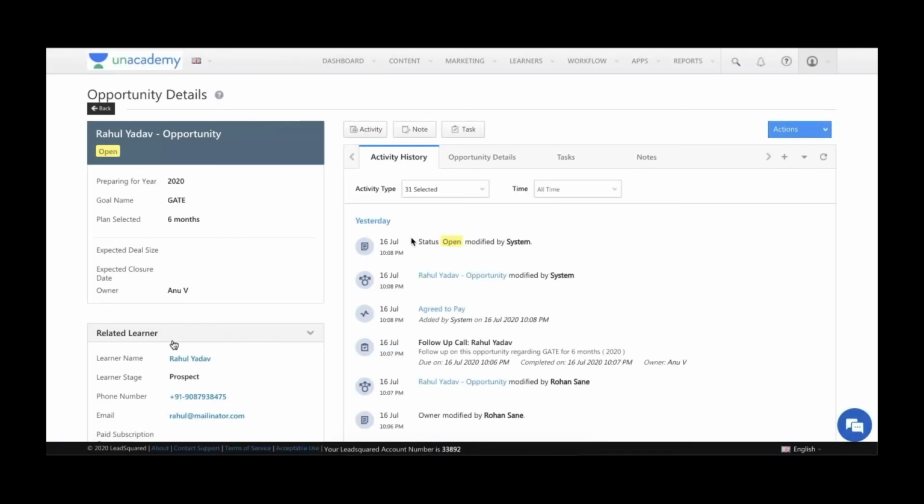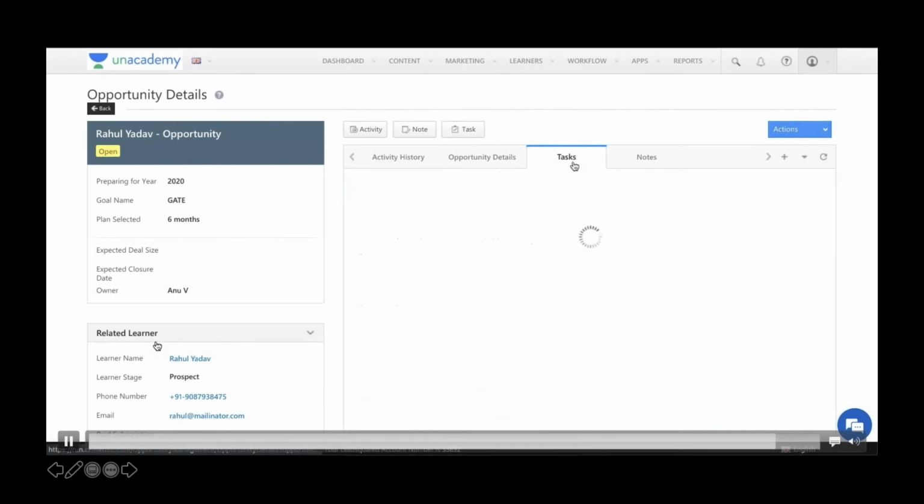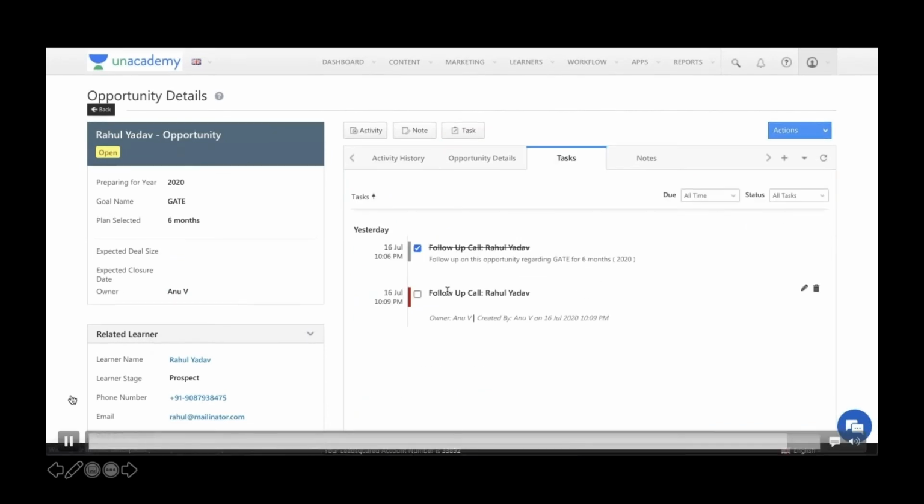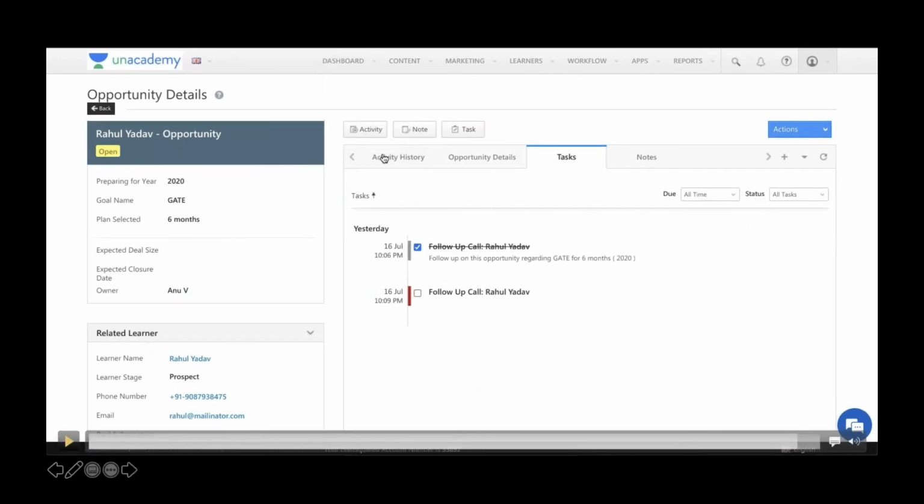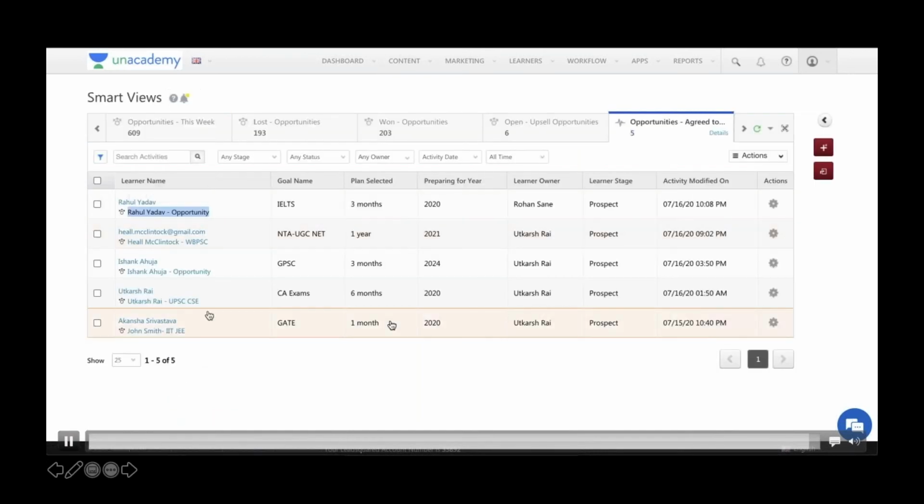Now, if you see over here, what we show is an opportunity details page. In the opportunity details page, we have various tabs: activity history, opportunity details, tasks, notes, and so further. What is this guy interested in? Which year is he preparing for? What is the name of the course, and so further. So primarily, all this is an opportunity, and there's somebody who's working on this opportunity. Where is the contact? This is the contact. You click on this and we take you to the contact details page. So I'll be covering that in a while from now.